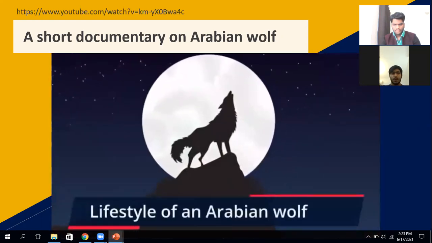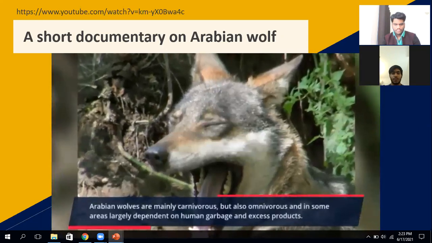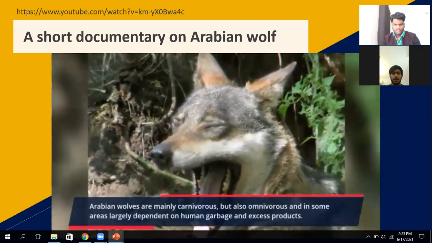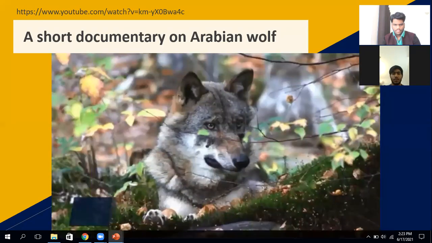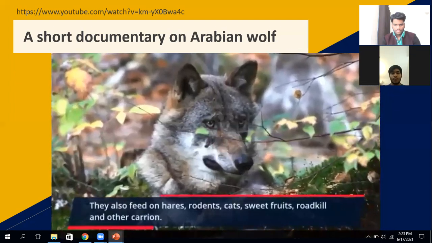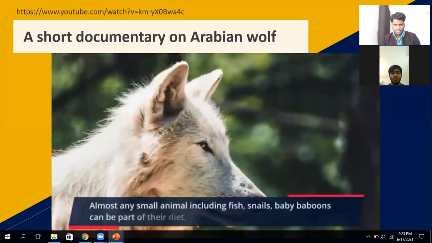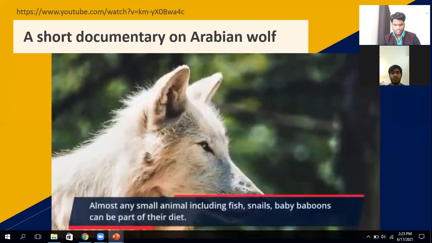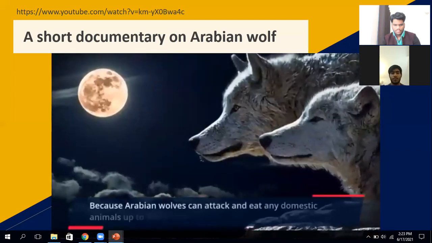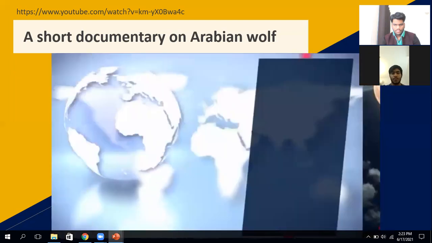Lifestyle of an Arabian wolf. Arabian wolves are mainly carnivorous, but also omnivorous, and in some areas largely dependent on human garbage and excess products. They also feed on hares, rodents, cats, sweet fruits, roadkill and other carrion. Almost any small animal, including fish, snails, and baby baboons, can be part of their diet. Arabian wolves can attack and eat any domestic animals up to the size of a goat.